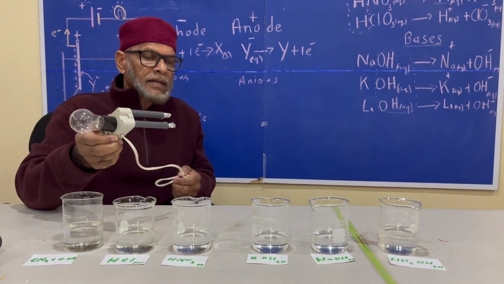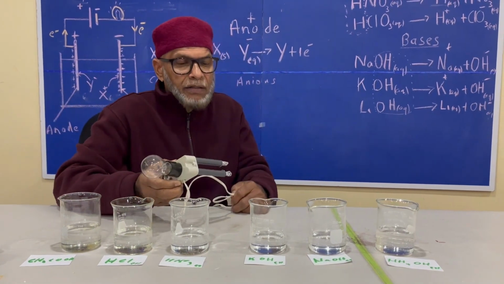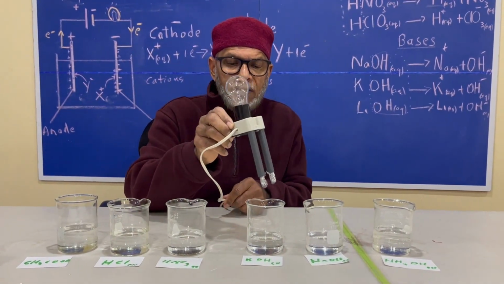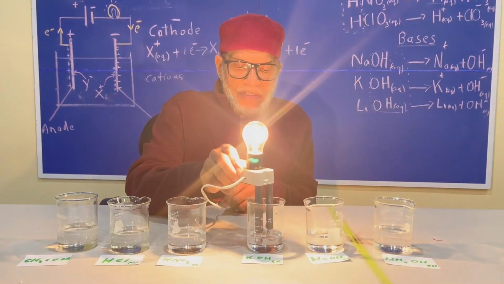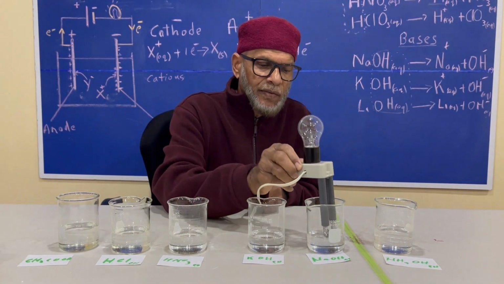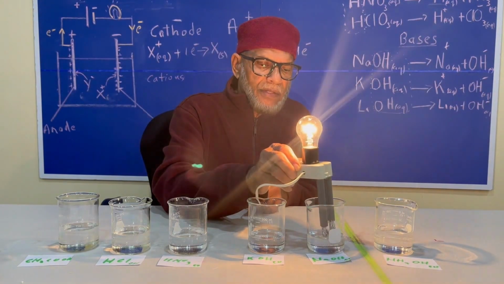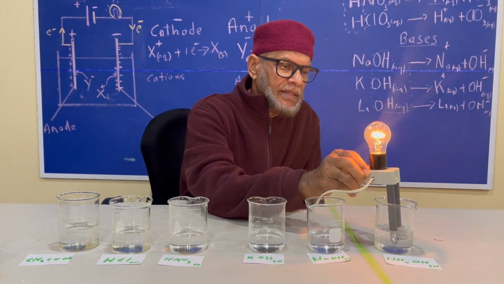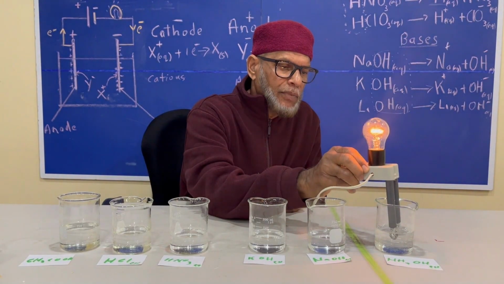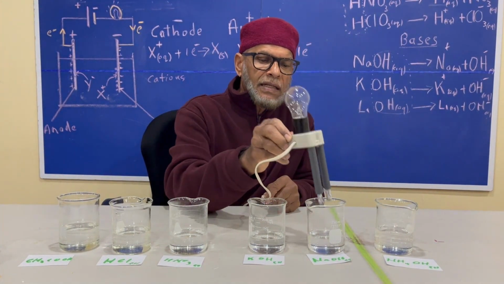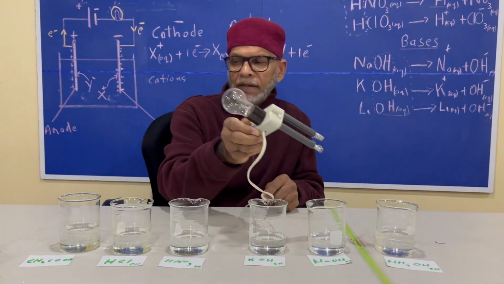Now we'll look at some bases and see how they conduct electricity. We'll insert these electrodes into potassium hydroxide, and it lights up brightly. Sodium hydroxide, again, similar to that. Ammonium hydroxide. See? We did not get the light bulb lighting up with that intensity as it did in these two here.